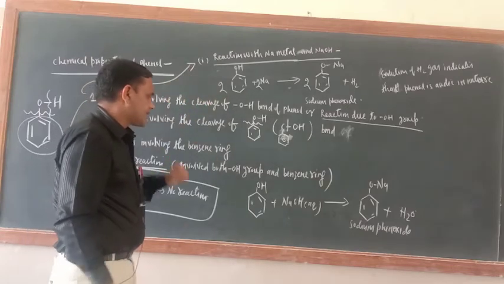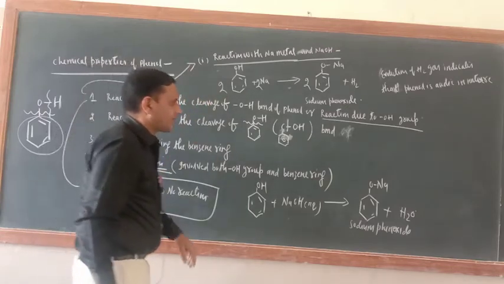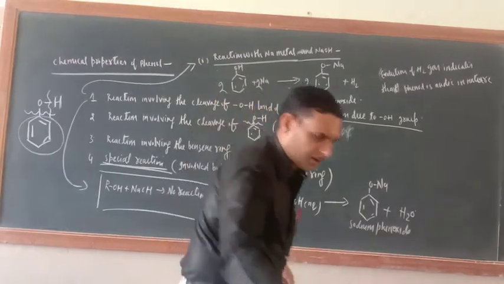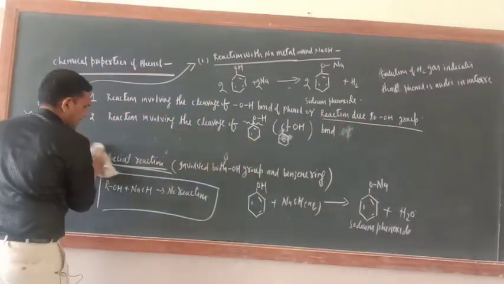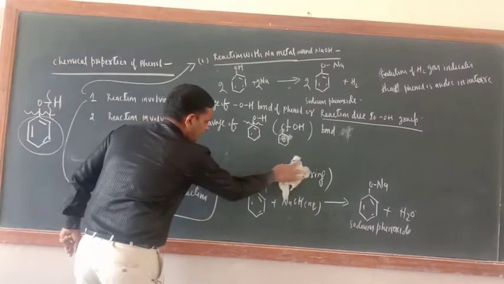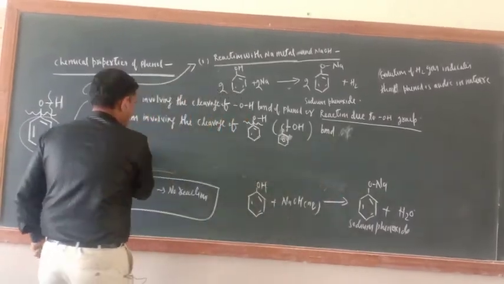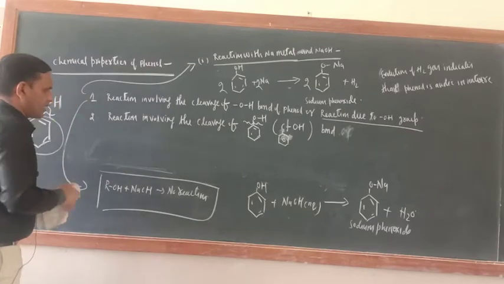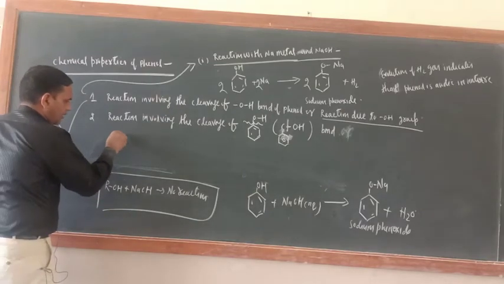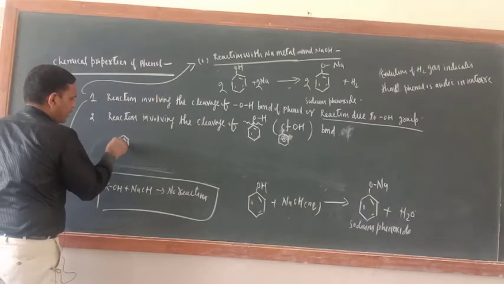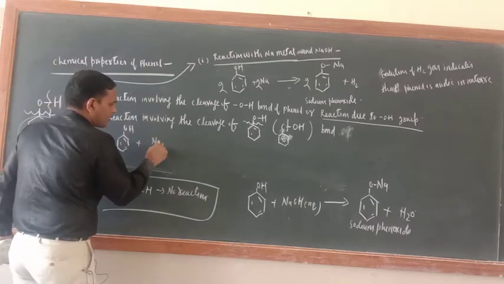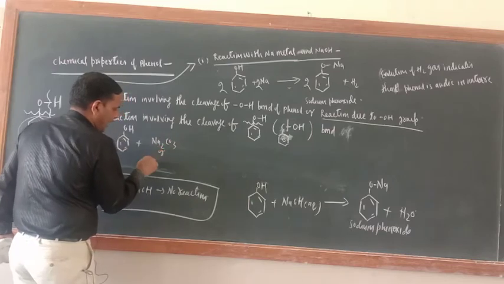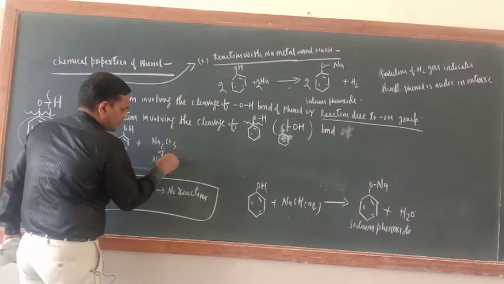But one thing is there, that is also an important thing. Phenol, a special reaction. Try to understand. See, phenol, this is OH, with Na2CO3 or NaHCO3.